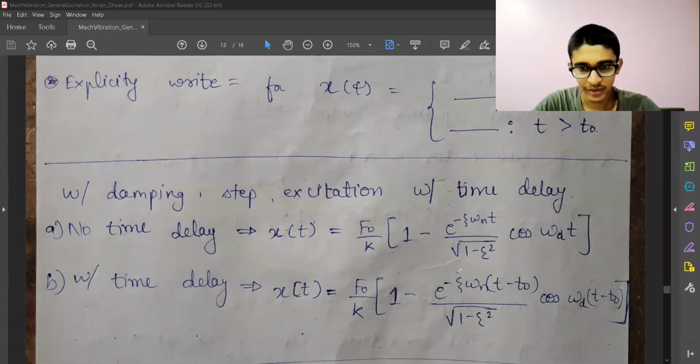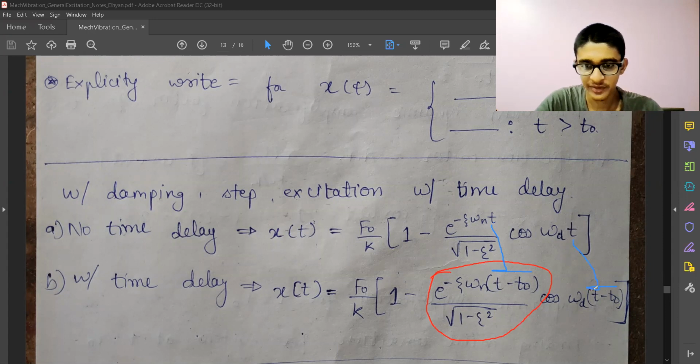First, we need to introduce the factor which represents damping, and another thing is that I have changed t with t minus t0 wherever t had come into the picture. All other things are the same.